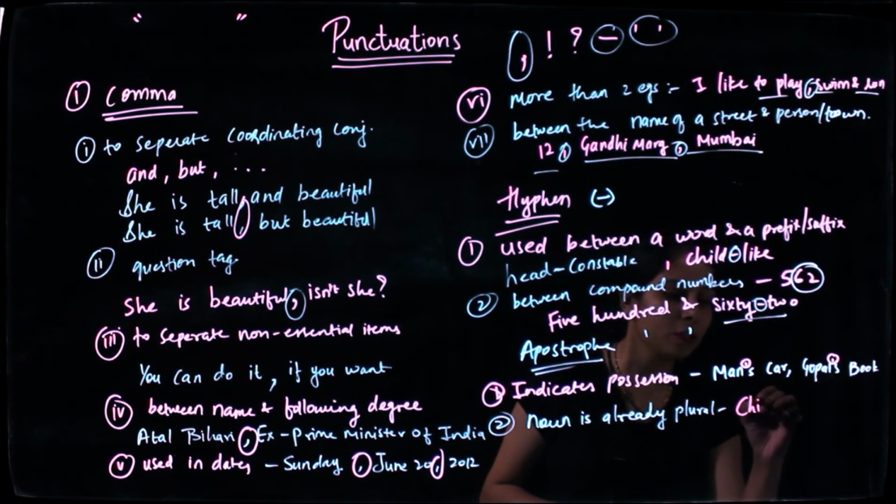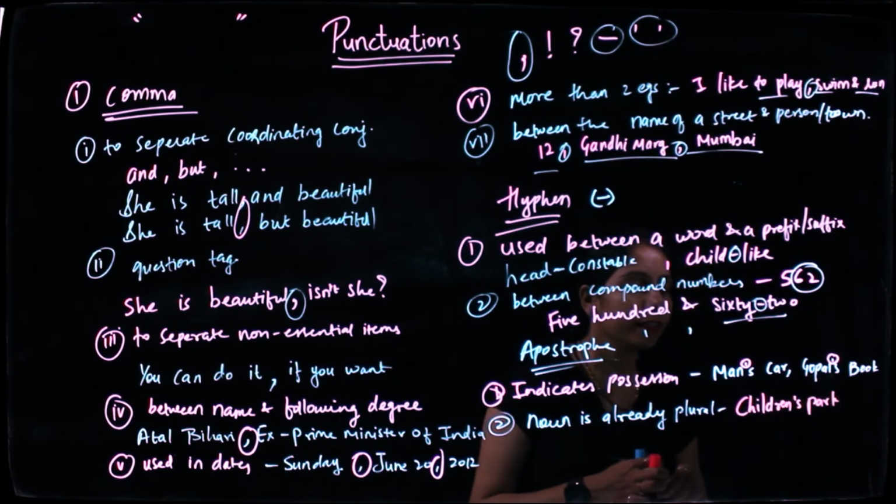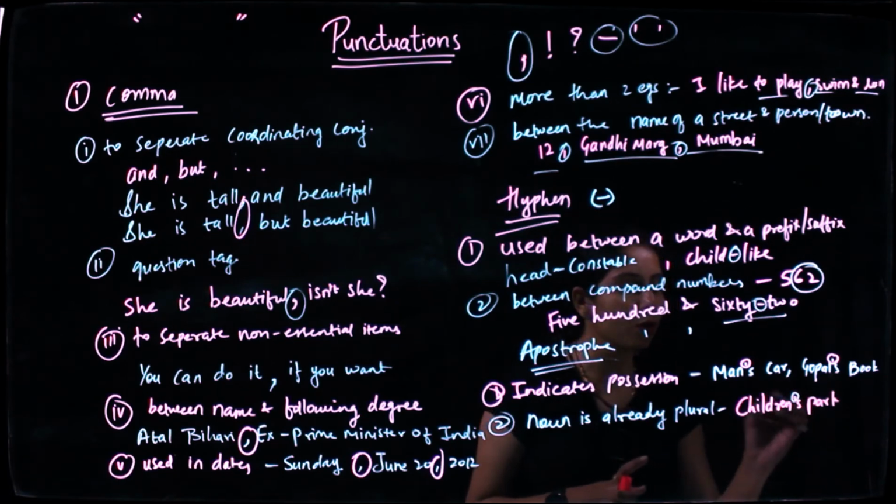Like for example, child, plural is children. Children's park. Children's day. So in that case, again, we need to put apostrophe S.